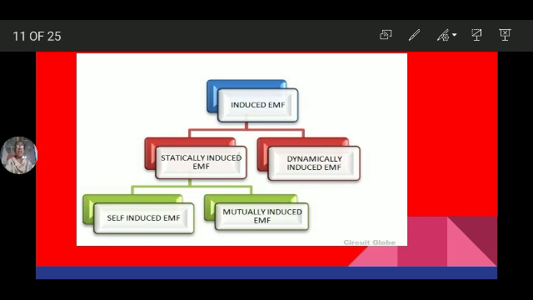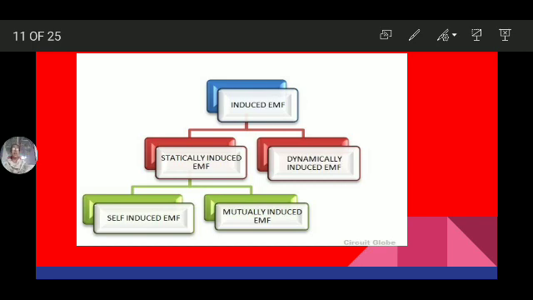So once again, the process of inducing EMF in a conductor because of change in flux linkages, that EMF is known as induced EMF. Listen to the words carefully: EMF induced in a conductor due to rate of change of flux linking with that conductor is known as induced EMF.